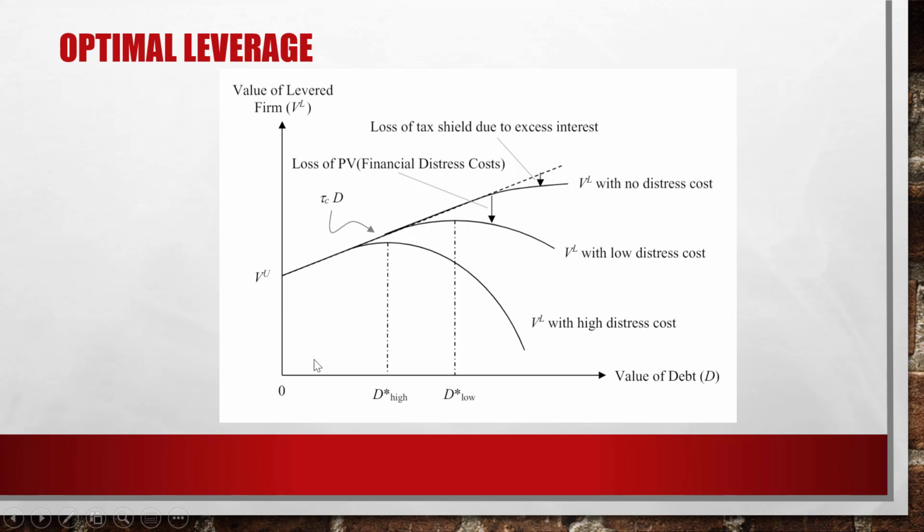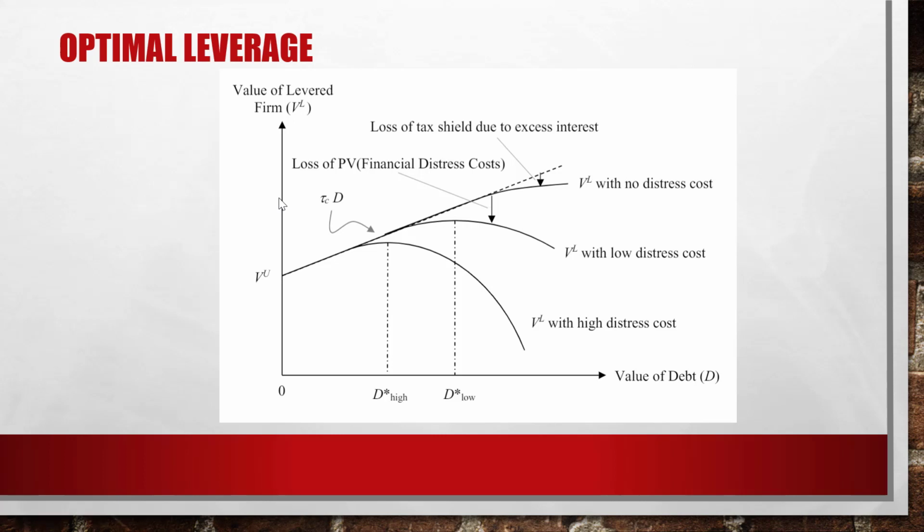Let me repeat. In case of no debt value, that means when the value of debt is 0, this line crosses the vertical axis at VU. That means the unlevered firm value should be the same as the levered firm value. There's no interest tax shield, because no debt means no interest, no tax shield. So unlevered firm value should be equal to levered firm value.